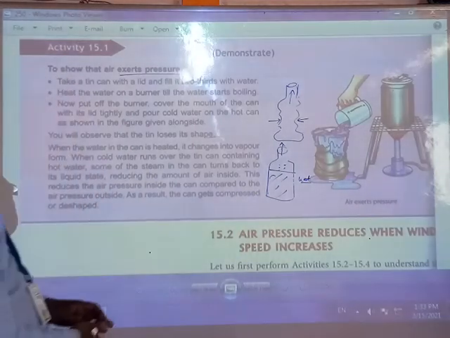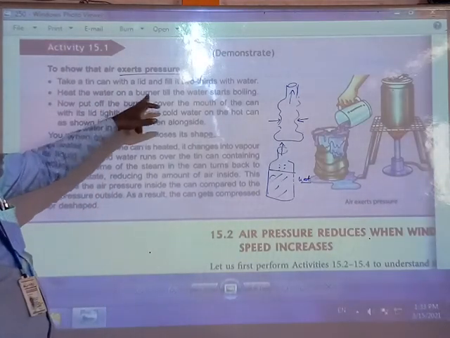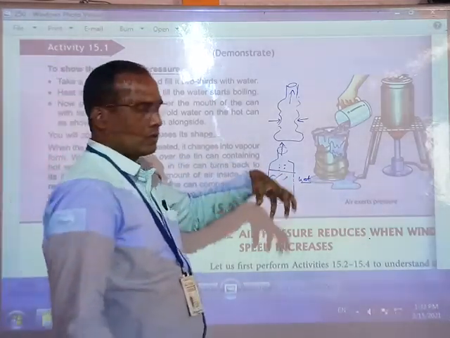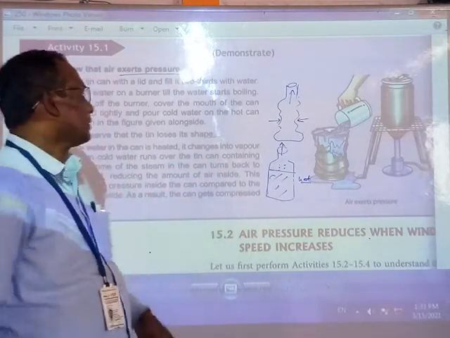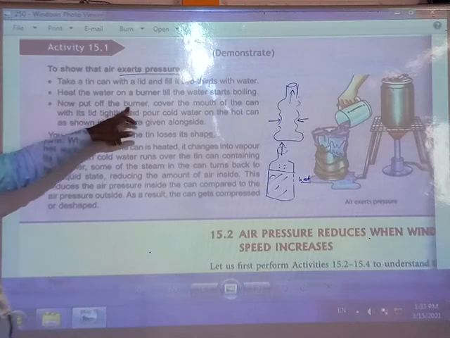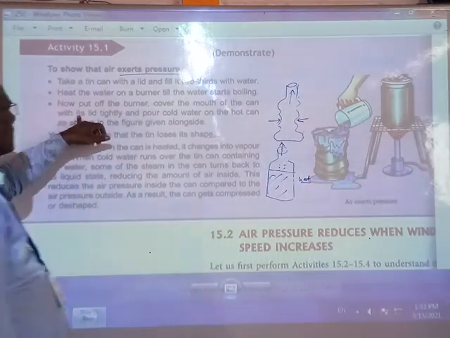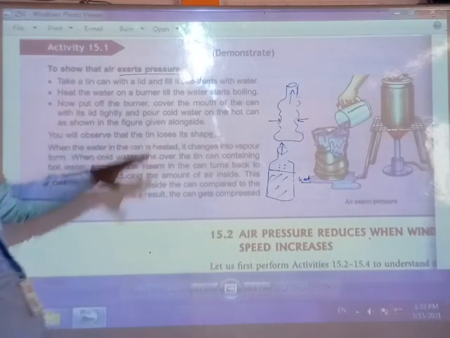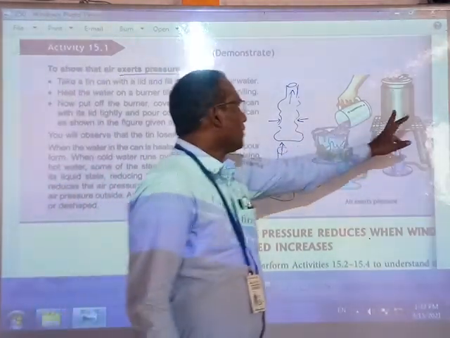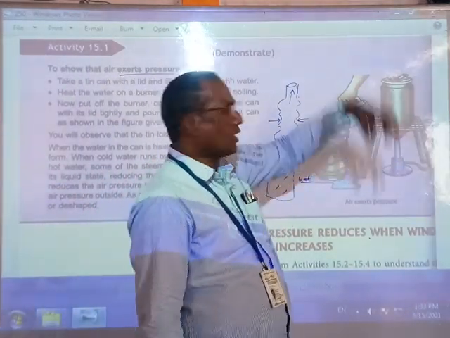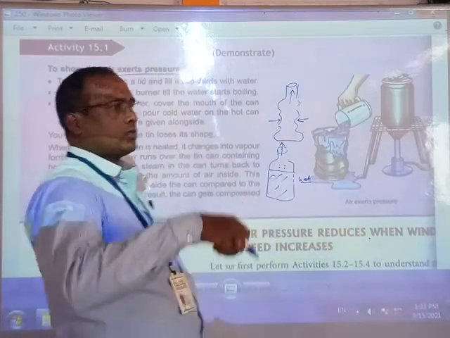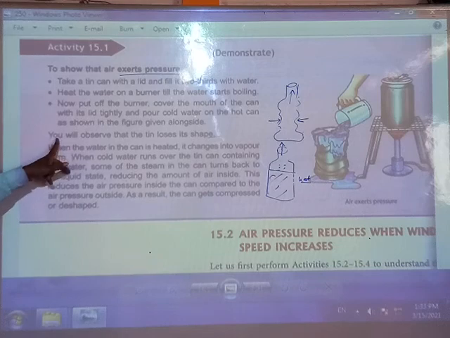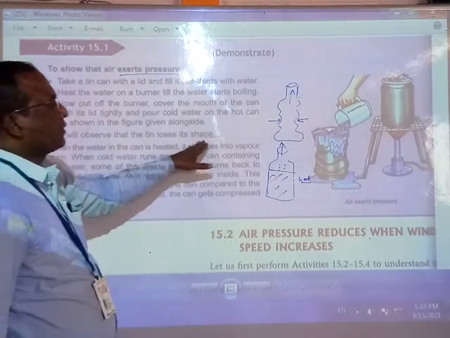Water you should take. Heat the water on the burner till the water starts boiling. After boiling, you should heat it. Now put the lid tightly over the mouth of the can and pour cold water on the hot can. See the figure given along. After that boiling, you have to pour cold water. Then we will observe that the shape will change.